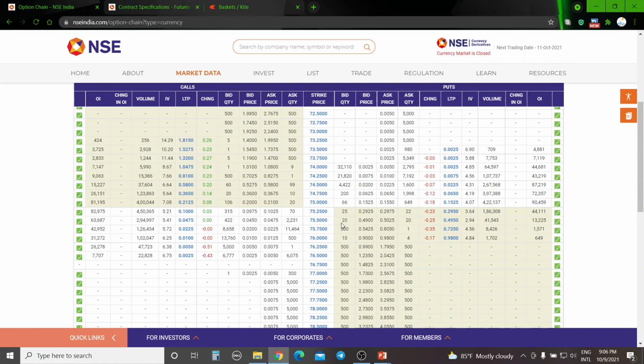If you are buying, when the option expires worthless, the LTP will be just 1 tick above 0. Normally for equity options, what you see is 0.05, that is a 5 paisa tick. But on the currency, you will find the lowest possible tick. That will be your worthless option, like you can say. But the settlement will be 0. If it is expiring worthless, the settlement will be 0.